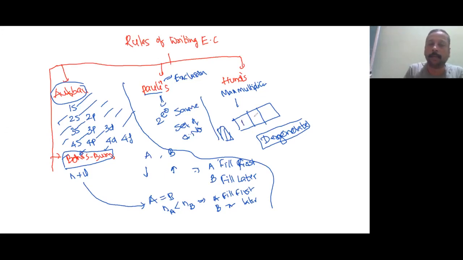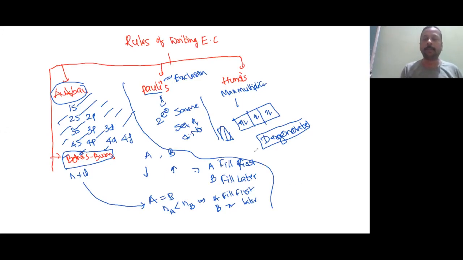So electrons are to be occupied singly first. Then pairing must be done. Before pairing, all degenerate orbitals must be singly occupied. That is Hund's rule of maximum multiplicity.